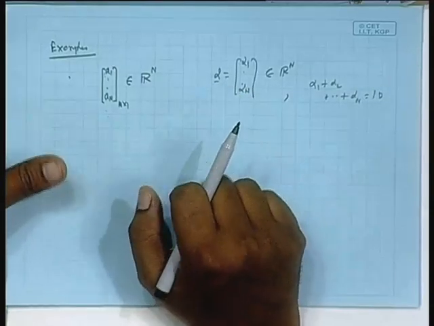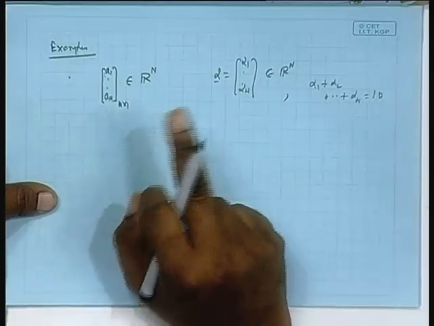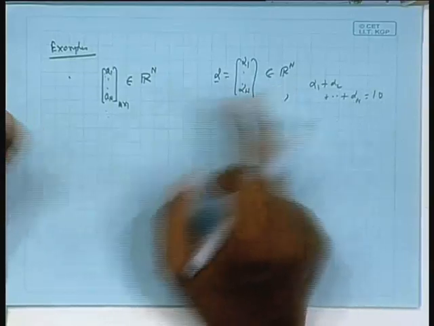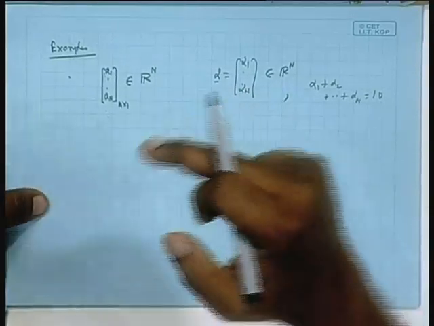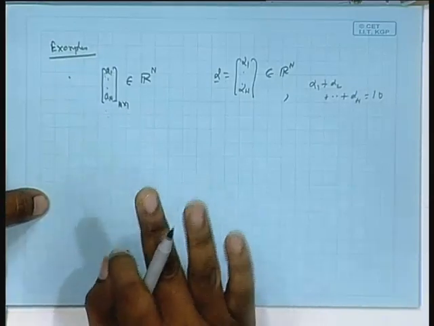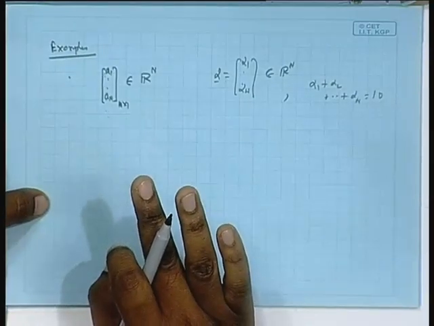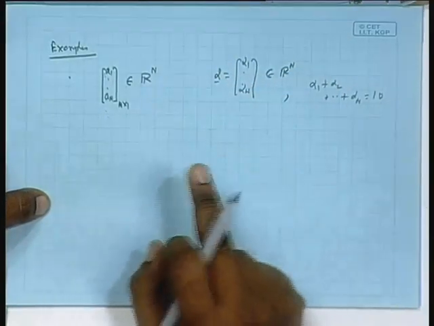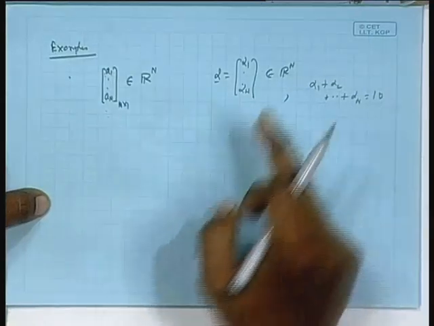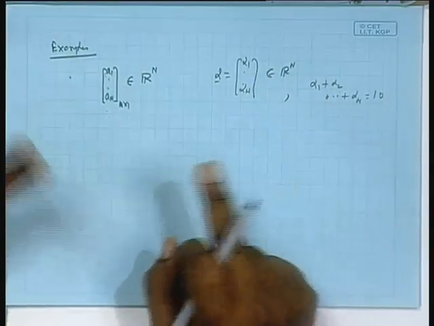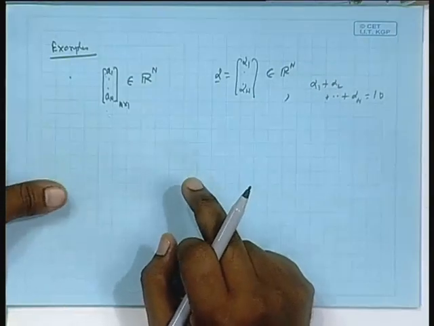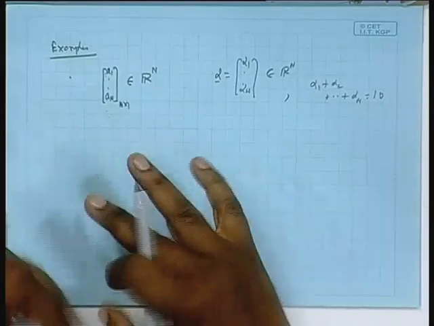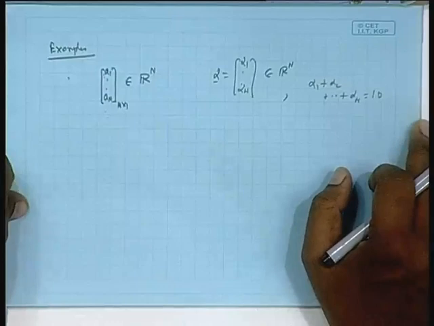Answer is no. You take one vector alpha 1 from that set, another alpha 2. In both cases, if you add the terms, you get 10. But when you add alpha 1 plus alpha 2 and then add the terms, you get 20. So, immediately you go outside the set, is it not? Or take a vector with all the terms added equal to 10, and now multiply the vector by a scalar; immediately the sum of the elements after the multiplication will be different. So, you are not remaining in the set. That set is not closed under addition and not closed under scalar multiplication; you go outside the set, and if it is not closed, it cannot be a subspace.